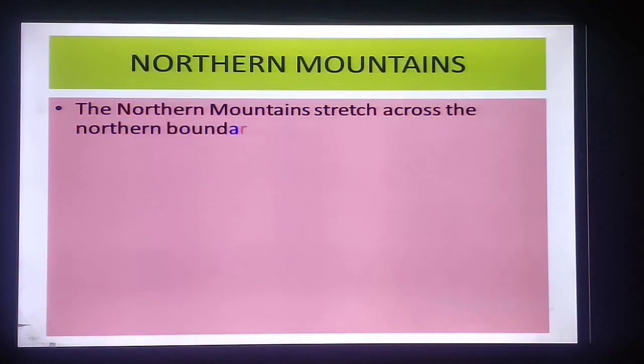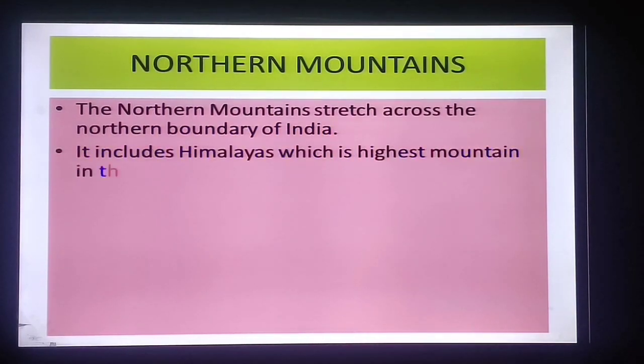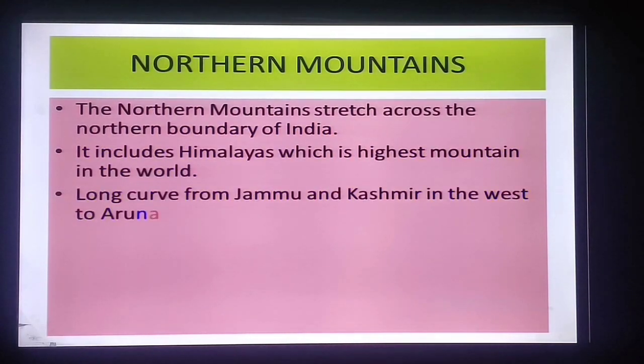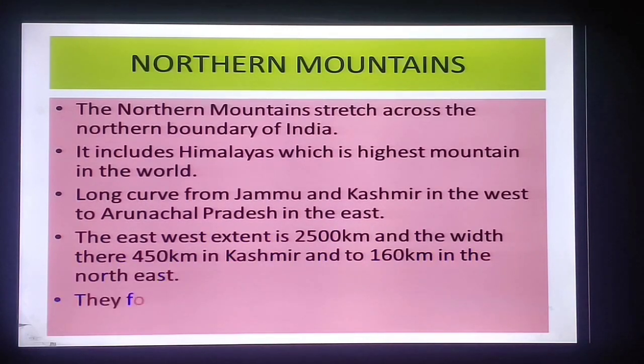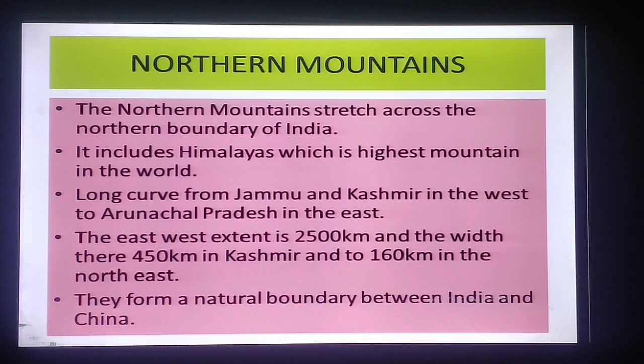Northern Mountains. It's a northern part of India. These Northern Mountains stretch across the northern boundary of India. In the northern boundary of India, the Himalayas and Karakoram, two mountain ranges, are there. The Himalayas is the highest mountain range in the world. Many of the highest mountain peaks are located in the Himalayas.